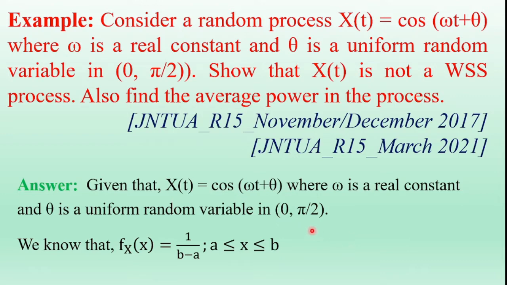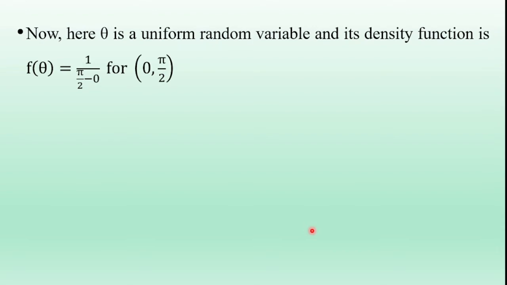In this interval, the uniform probability density function of the random variable theta is f of theta is equal to 1 by pi by 2 minus 0. So 1 by pi by 2 minus 0 is 1 by pi by 2, which is 2 by pi over 0 to pi by 2. So this is the probability density function of the uniform random variable theta.